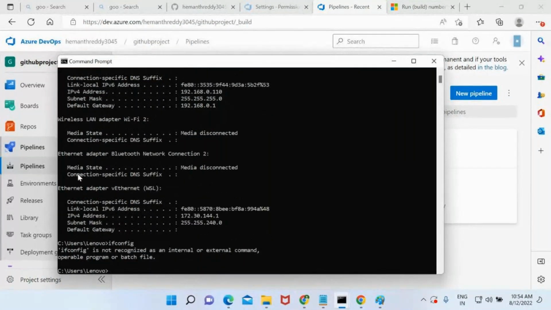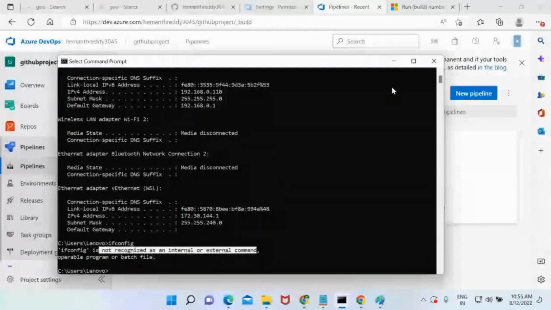If I use ifconfig here, see what the error is. Whenever you see this error, understand it: it is not recognized as an internal or external command. That means this command itself is not understood. So in Linux machines, if you want to find out the IP address, you need to use ifconfig. If it is Windows, ipconfig.